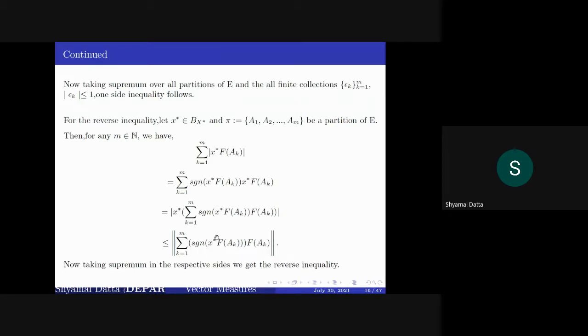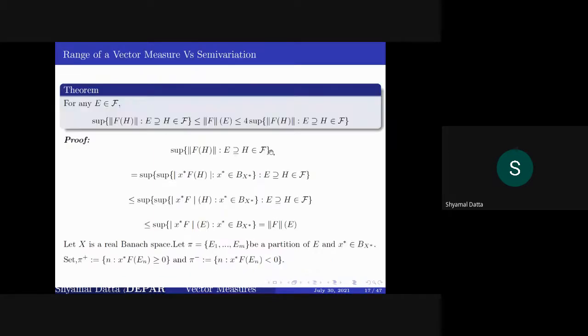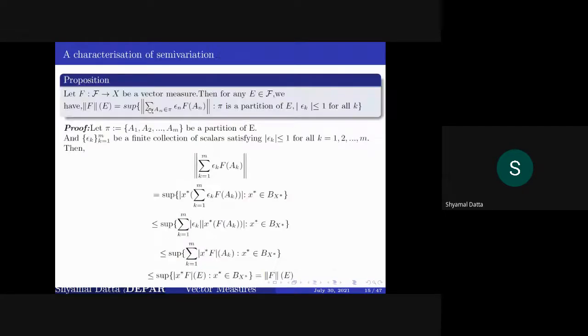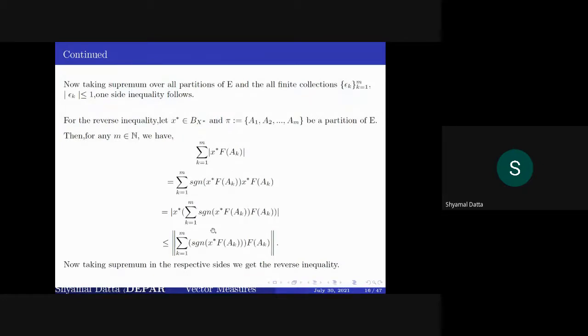Now see that this is a member of this set, because the signs of x star f(A_k) are actually +1 or -1. So for each such sum, you can find a sum on the right-hand side which dominates this. So taking the supremum, you will get the reverse inequality.